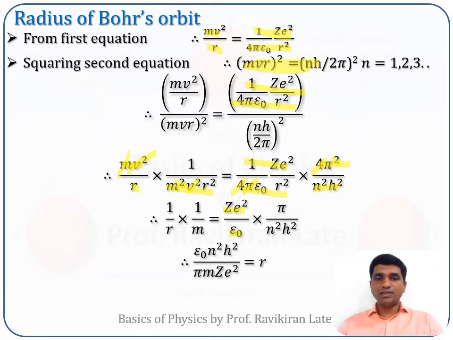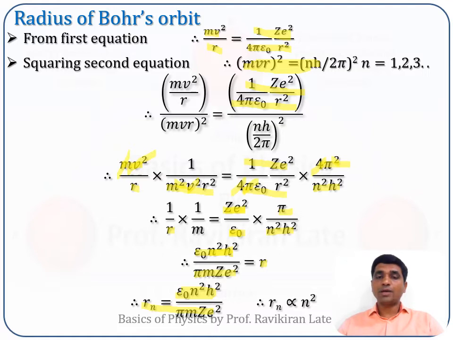If I simplify this further, I transfer this r to this side, and the n square h square, which is divided on this side, will get multiplied on the other side. The same is the case with epsilon 0, so it will be epsilon 0 n square h square. The ze square pi, if I transfer it to this side, will get divided, so it is pi m ze square. If I swap the right hand side and the left hand side, we can state that Rn, the radius of an orbit in a hydrogen atom or in an atom, is epsilon 0 n square h square upon pi m ze square.